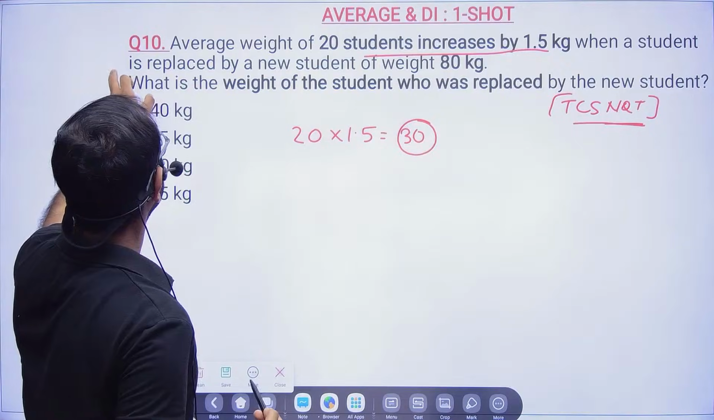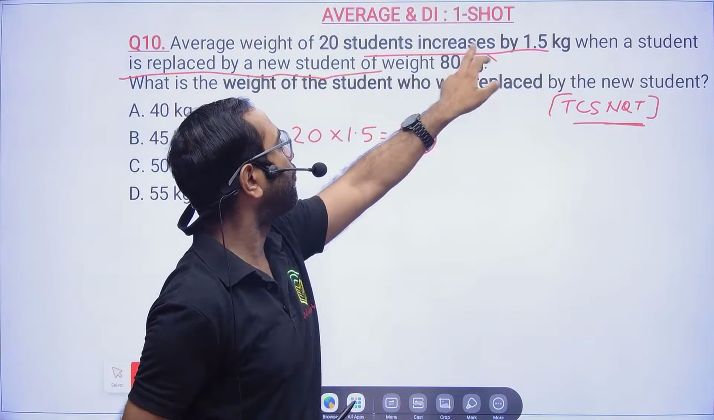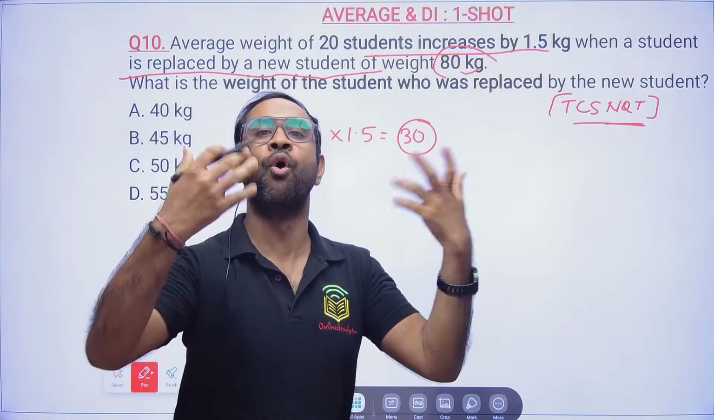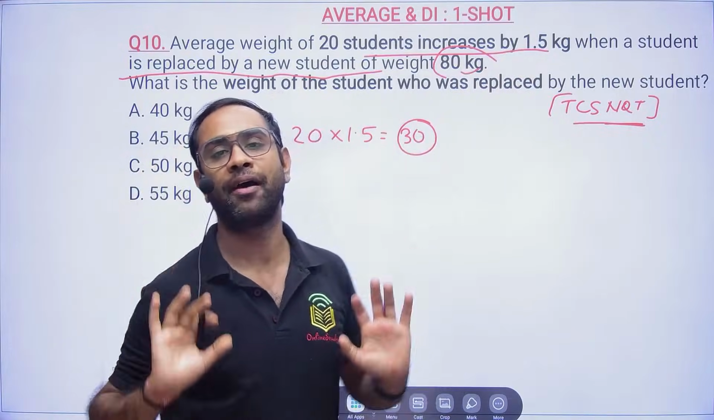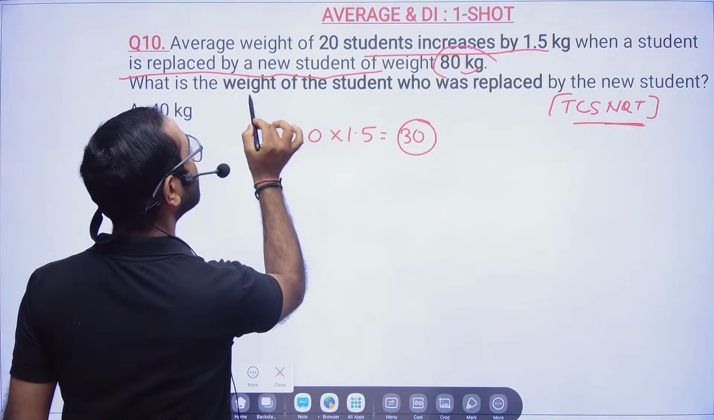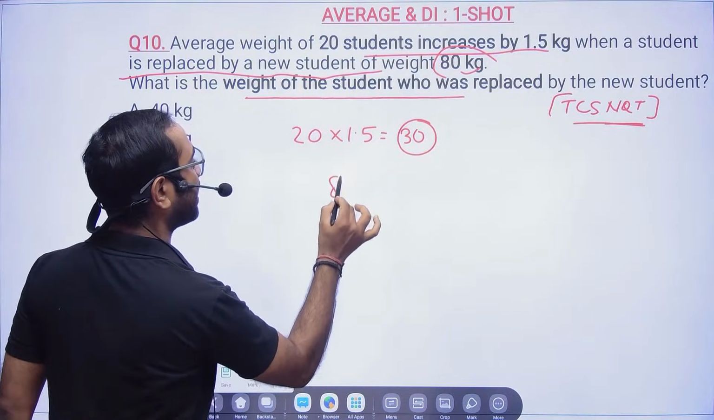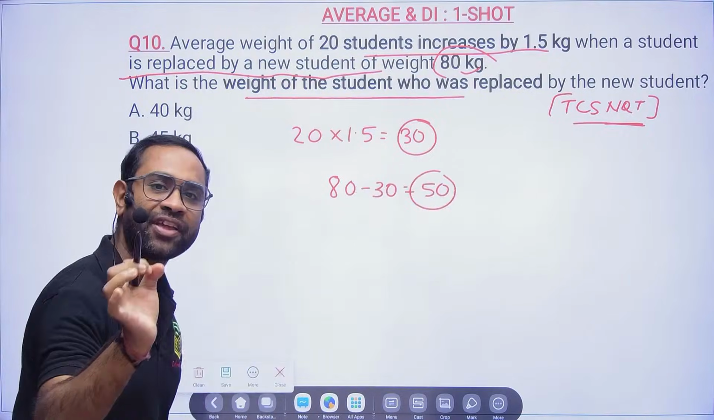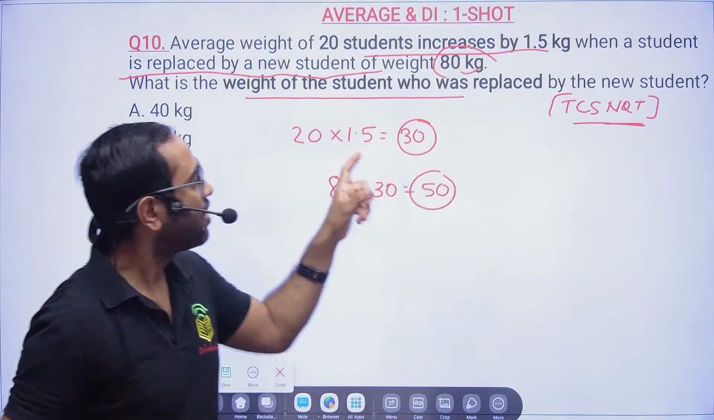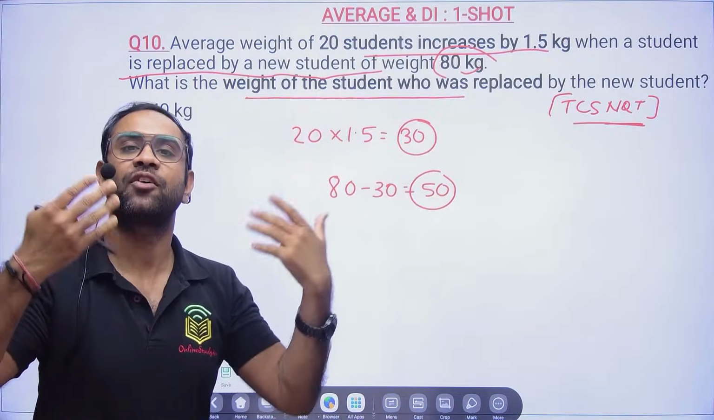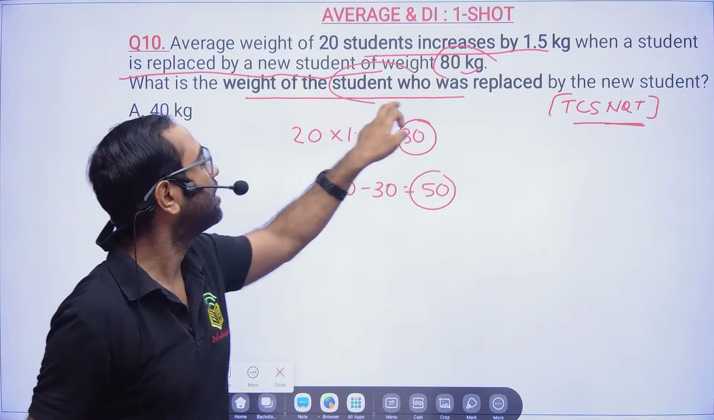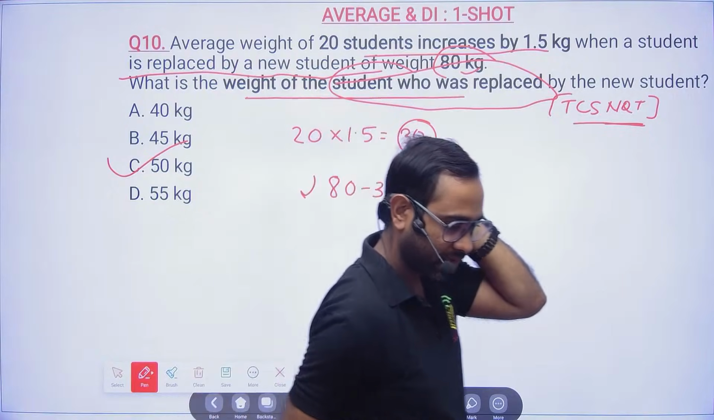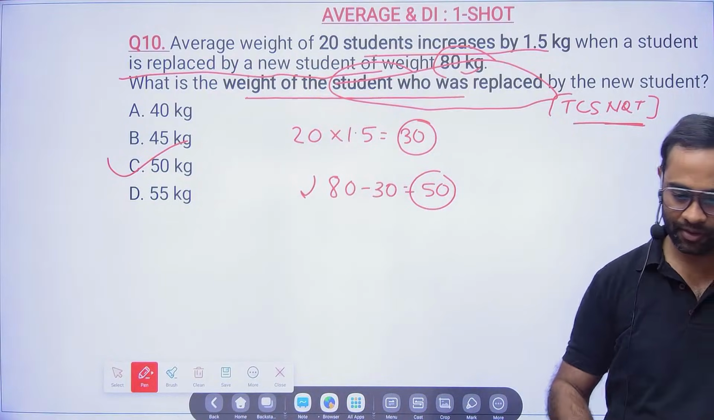So when a student is replaced by a new student of weight 80 kg, definitely if you are replacing with more, your average will increase. Now, what was the weight of the replaced candidate? So 80 minus 30, it is 50. There is a slight difference between the question which you did earlier. There they were asking the weight of the new student, and here they are asking the weight of the replaced student. So 50 kg will be the correct answer. Very good. Most of you are able to solve.